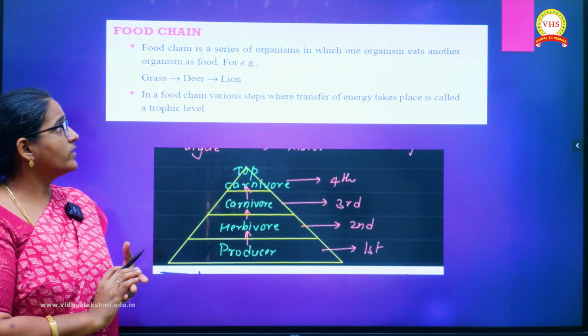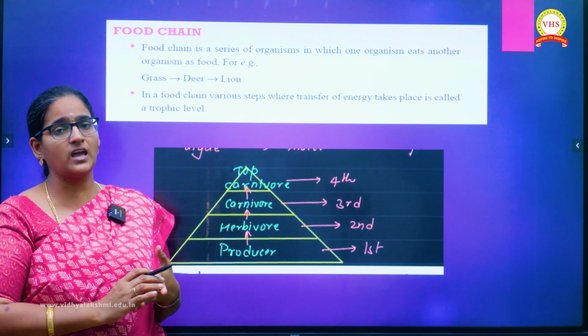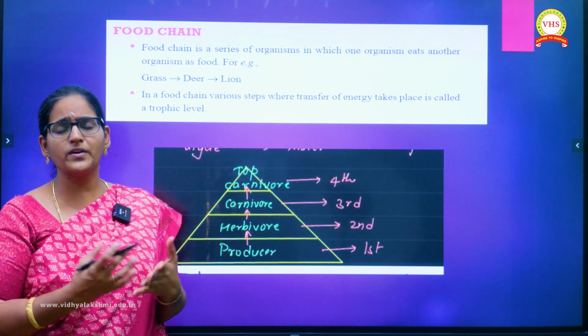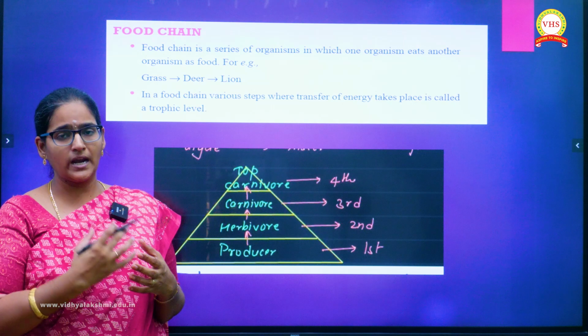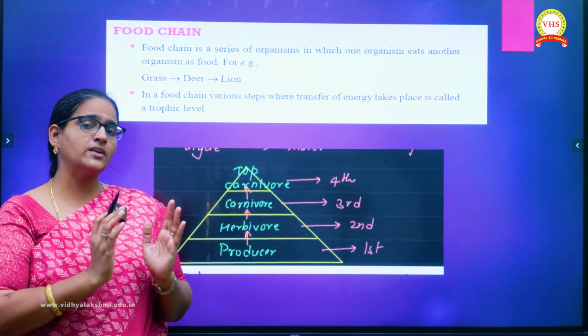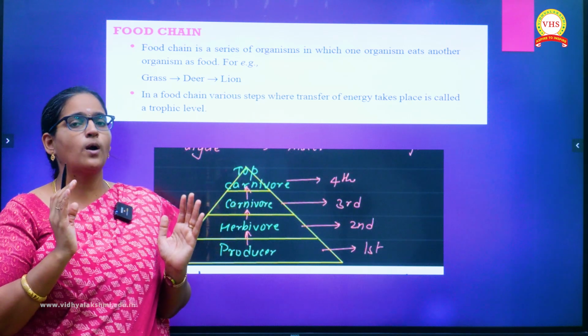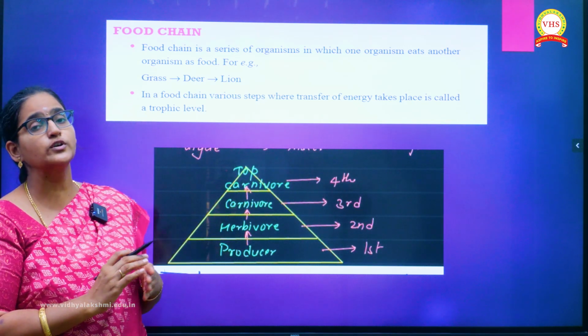So here we are going to study about the interactions which is taking place in the ecosystem level. What type of interactions? There is always an interaction between the biotic and abiotic components as we have already discussed. And also there is an interaction between the biotic components itself. So what is that? It is nothing but the food chain.